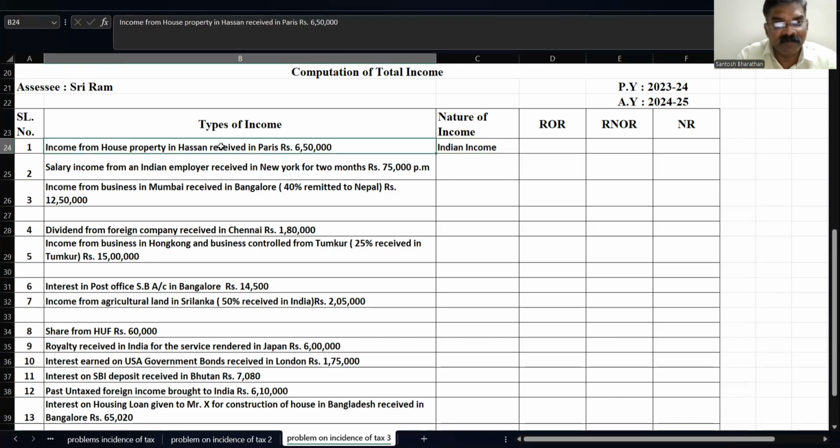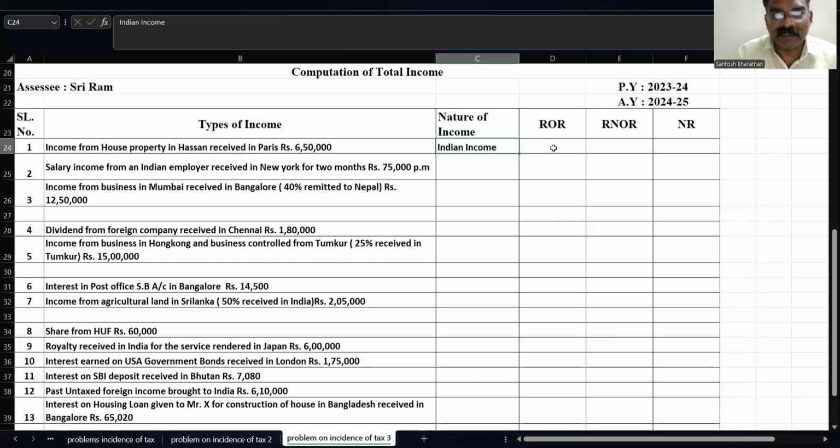So any income which is generated in India, we treat that as an Indian income. If I say Indian income, it covers earned in India, received in India, raised in India, accrued in India. So this is basically earned in India. So I treat that as an Indian income. When it is an Indian income, it is taxable in all the three cases.